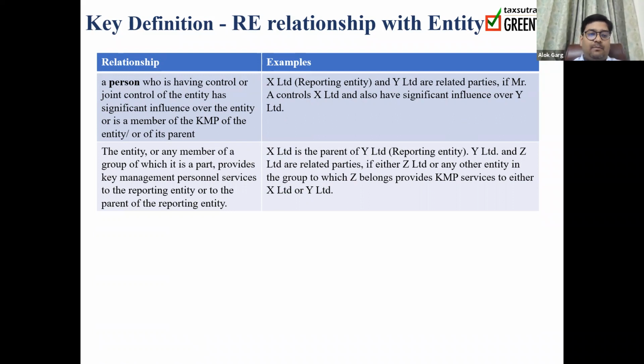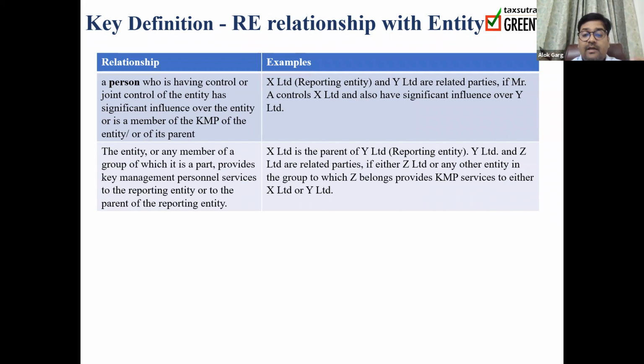So X Limited is a reporting entity and Y Limited are related parties. If Mr. A is controlling X Limited, and Mr. A also having a significant influence over Y Limited. So Mr. A is controlling X Limited and Mr. A is also having a significant influence in Y Limited.